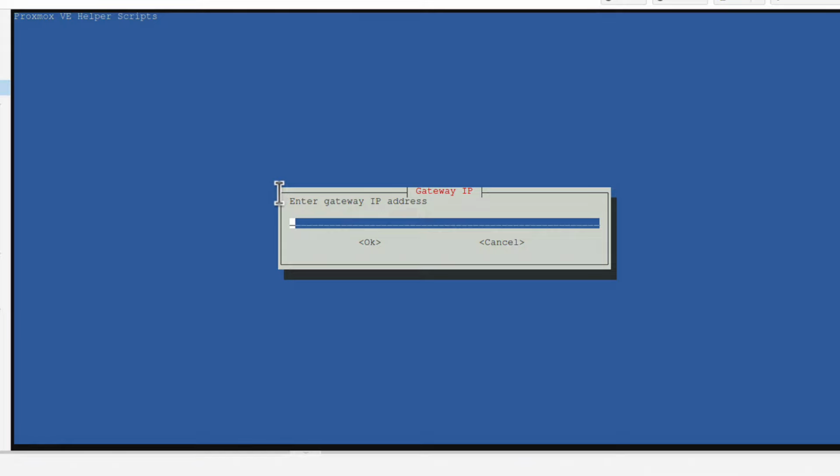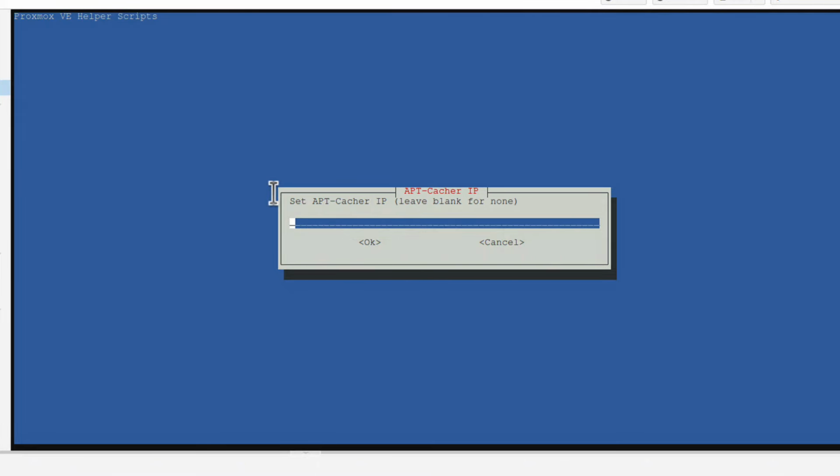It's fine. Gateway IP is the IP address of my router, 192.168.1.1. I mean, these are my changes. You could leave it as DHCP and it will work fine. It will generate the IP for you, like a router will assign an IP to this container, but I want to have it manually created. That's why I typed the IP address and then the default gateway as well.